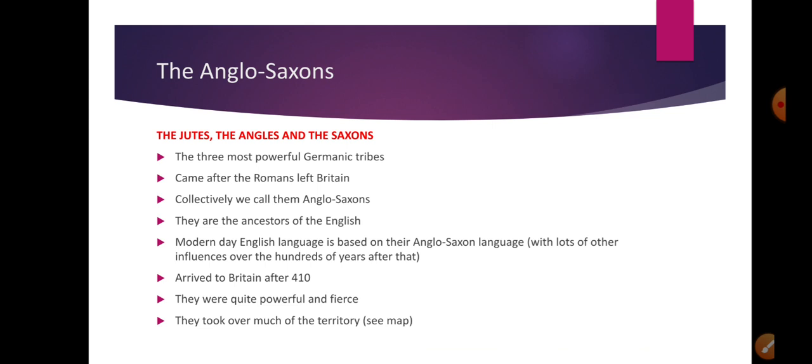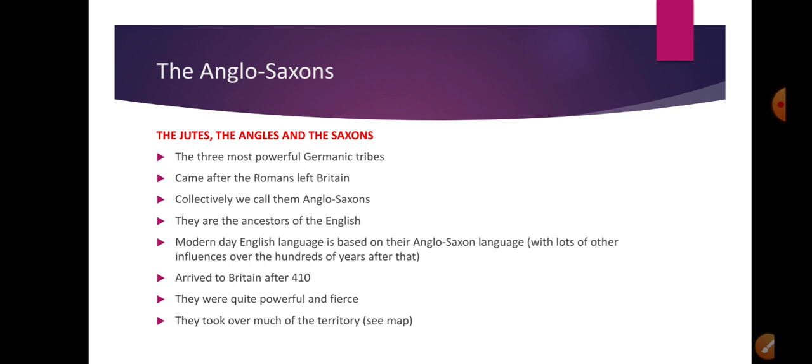All right, so these are the Anglo-Saxons. Okay, the 3 most powerful Germanic tribes. They came after the Romans left Britain. We collectively call them the Anglo-Saxons, and they are the ancestors of the English people. All right, and modern day English language is based on their Anglo-Saxon language. Okay, of course there were loads and loads of influences over the hundreds of years after that.